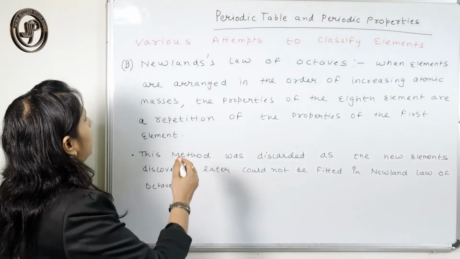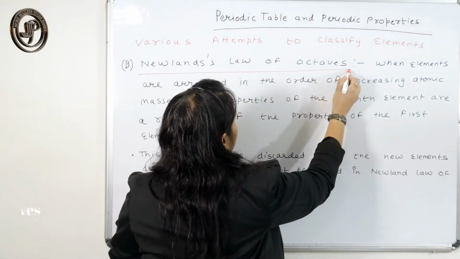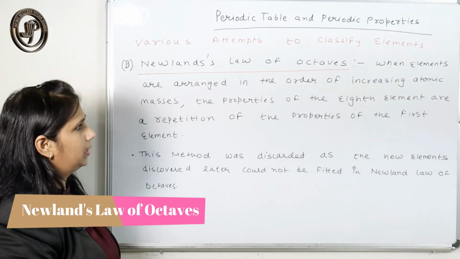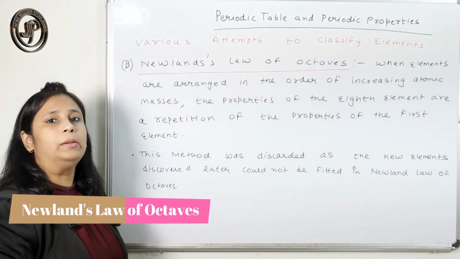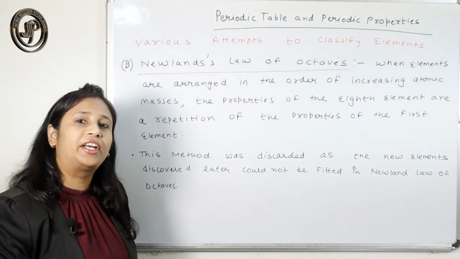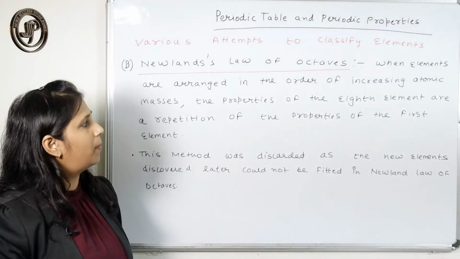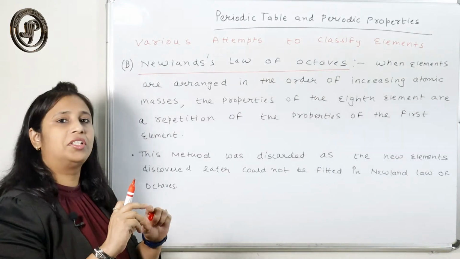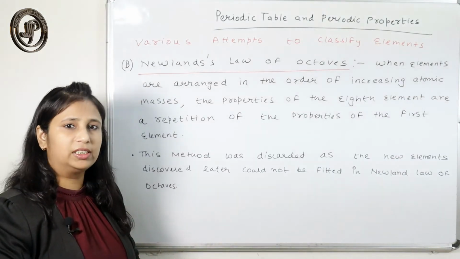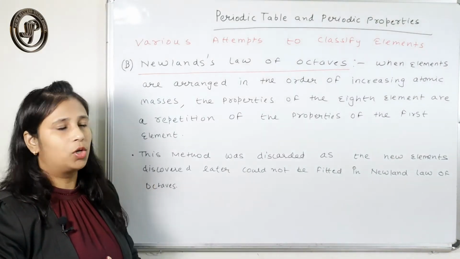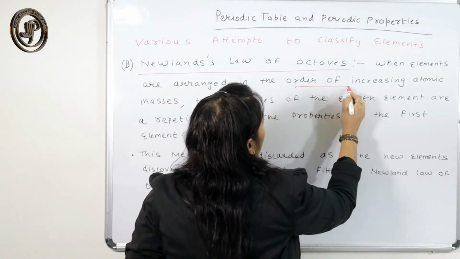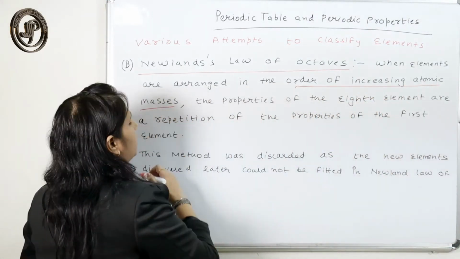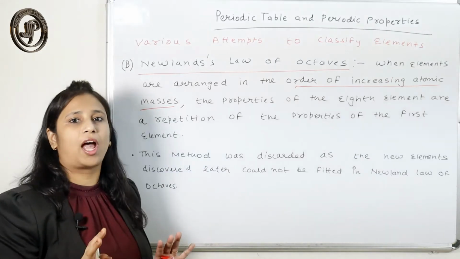Next is Newlands' law of octaves. What he said, when elements are arranged in increasing order of their atomic masses, as said by Dobereiner, then he did not form triads.